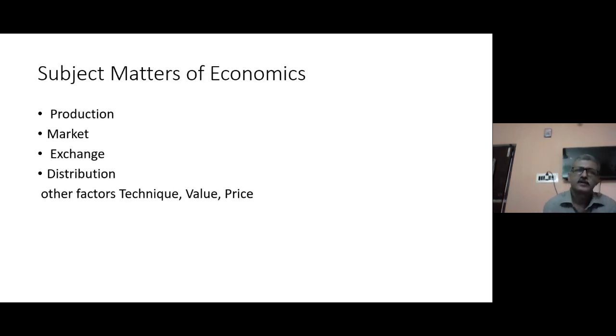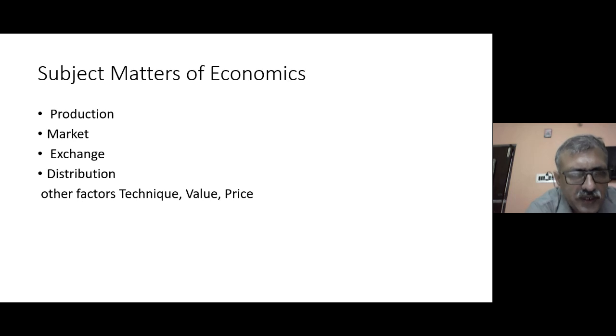There are broadly 4 important subject matters that in economics we try to study: production, market, exchange, and distribution. We will cover all these in different subject matters: production theory, forms of market, money exchange, banking, and wealth and income.